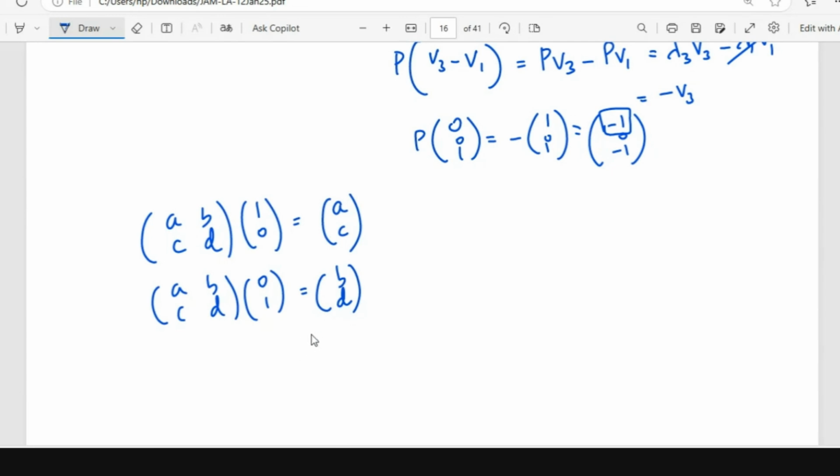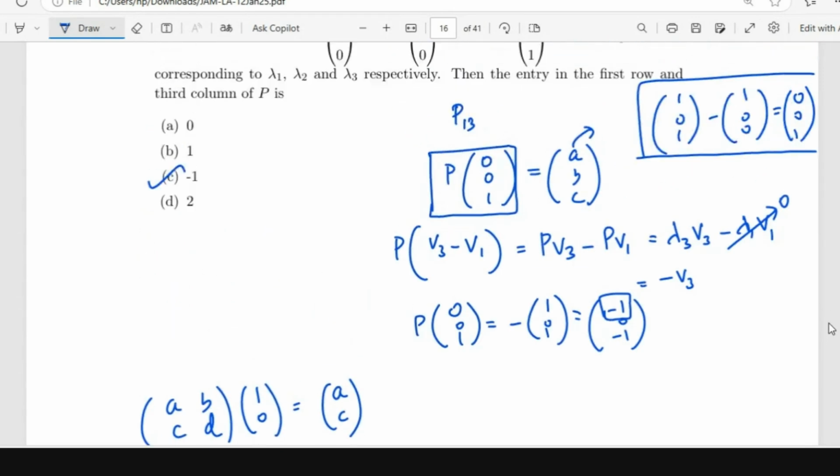Oh, okay, ma'am. So this is for a 2 cross 2 matrix. If you take 3 cross 3, you will be choosing the columns of the identity matrix only, to get the corresponding columns. Okay, so I think this problem is clear.